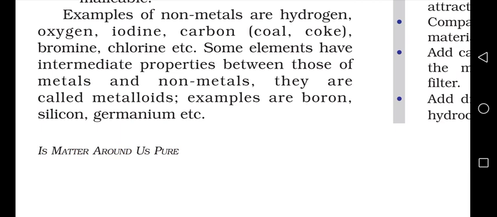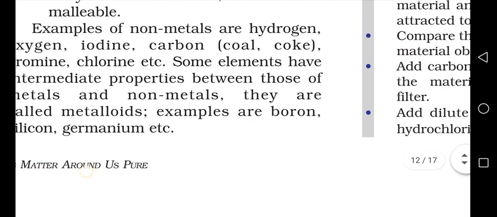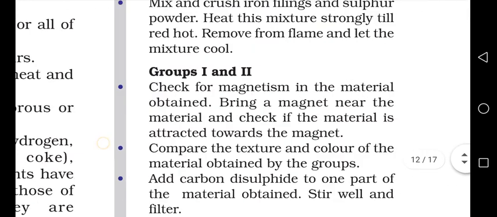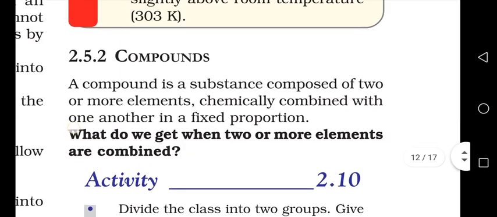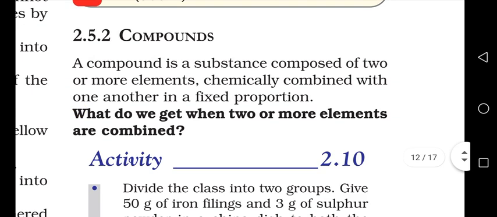There are some elements which have properties intermediate between metals and non-metals. They are not metals, and they are not non-metals either. They have properties in between those of metals and non-metals, and we call them metalloids. For example, boron, silicon, germanium, these are all known as metalloids.